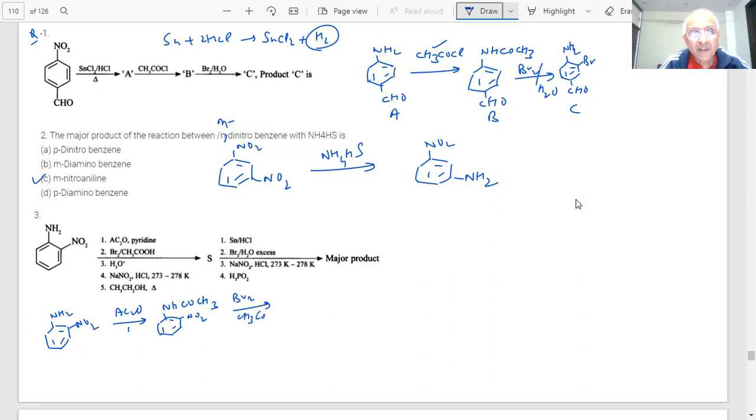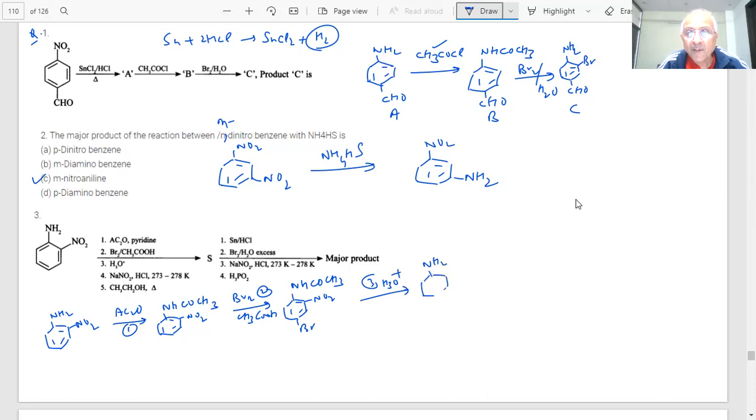Where is the bromine going to come, student? At the para position. This is meta directing. The nitro group is also there. Yes sir, meta directing. Then third, H3O plus hydrolysis, so it will form NH2 again.